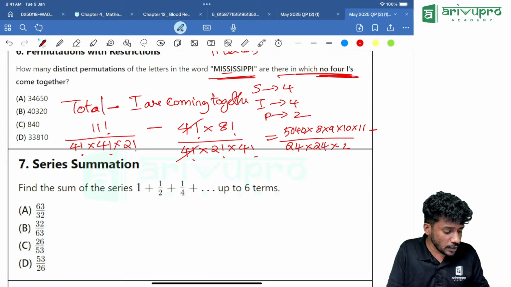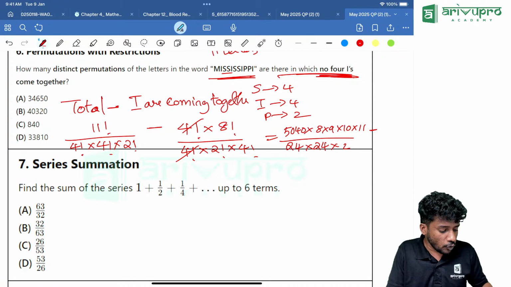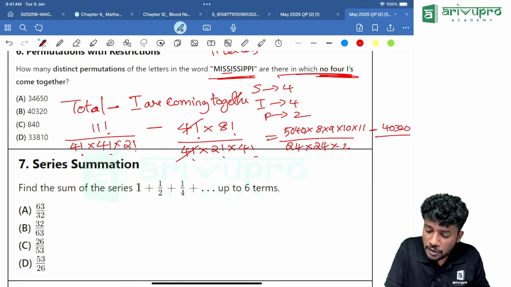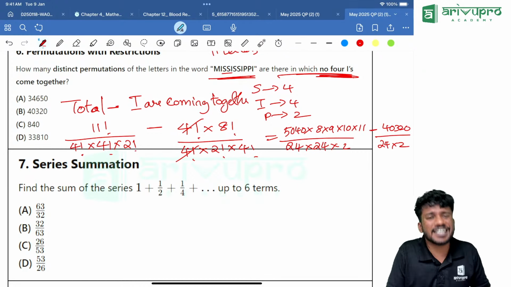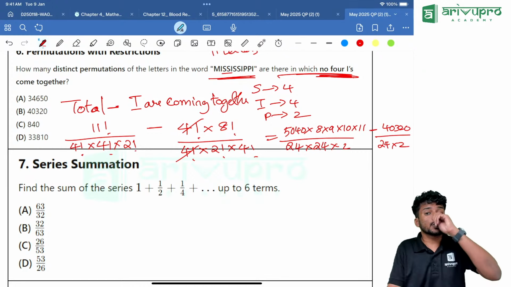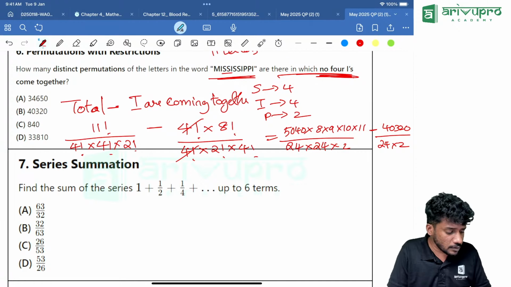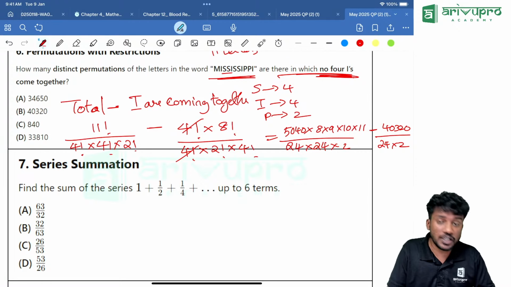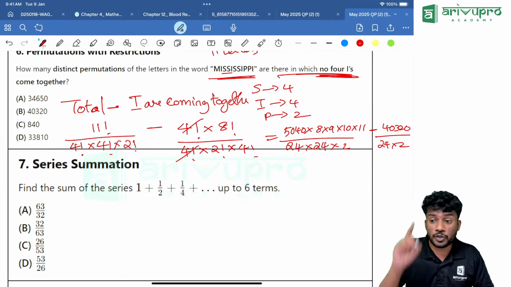That is 5040 into 8, which is nothing but 40320, divided by 24 into 2. Just use the calculator and get me the answer. How will you use the calculator? First one, 5040. Take 5040, multiply it with 9. First thing, you need to clear the memory calculation we are going to use.